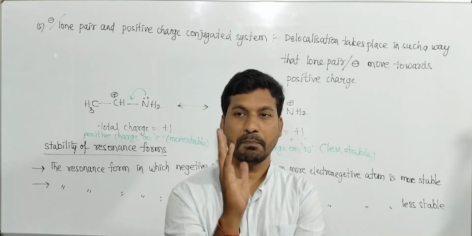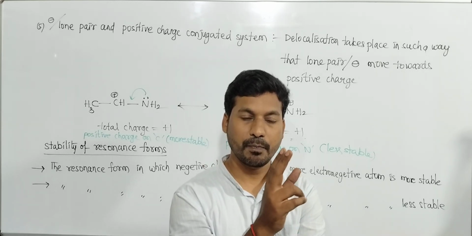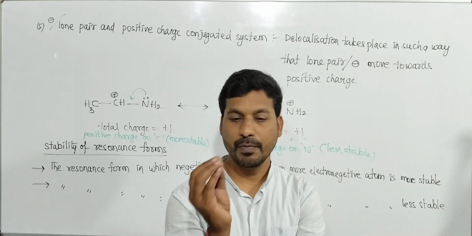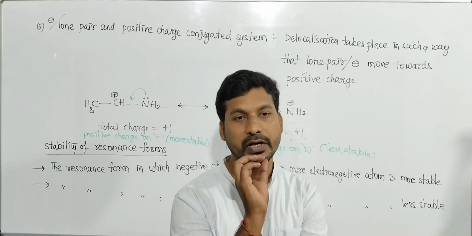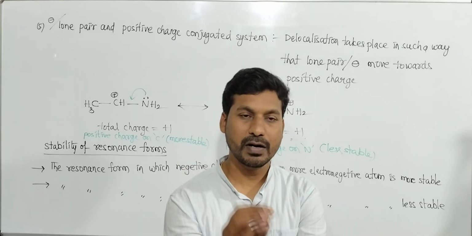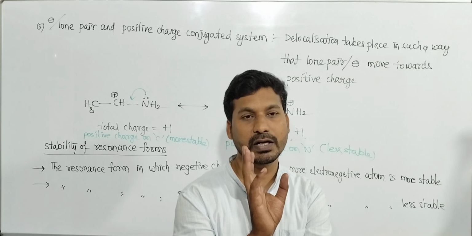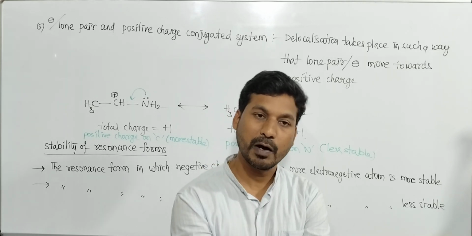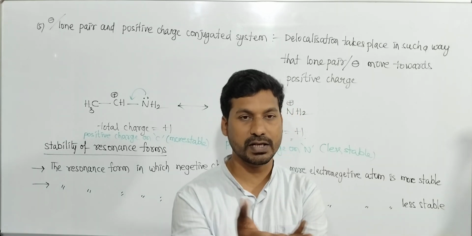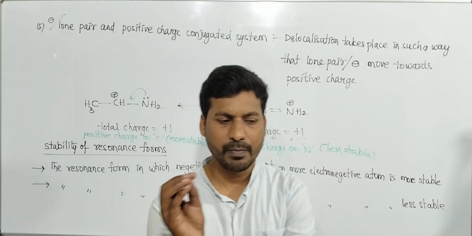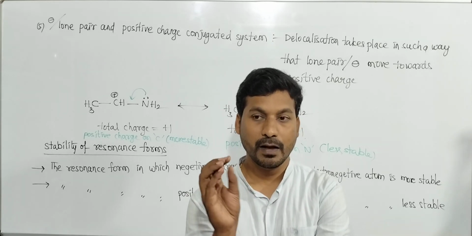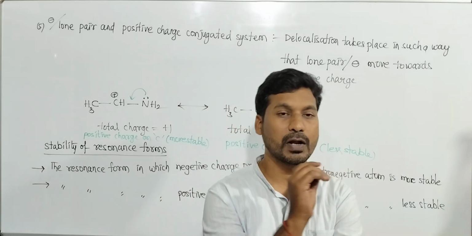They are pi bond, sigma bond, pi bond conjugative systems; pi bond, sigma bond, positive atom; pi bond, sigma bond, negative atom; pi bond, sigma bond, free radical; and lone pair, sigma bond, positive charge conjugative systems. In all those conjugative systems, we discussed how delocalization takes place. Whenever pi bond and pi bond are in conjugation, a non-polar pi bond moves towards the polar pi bond.